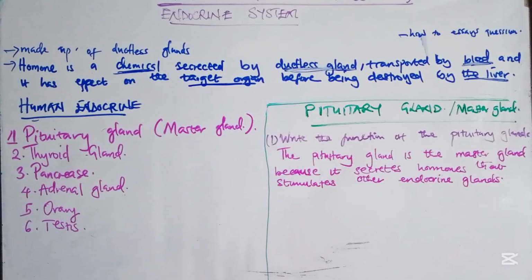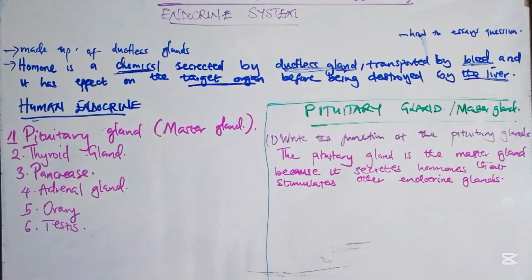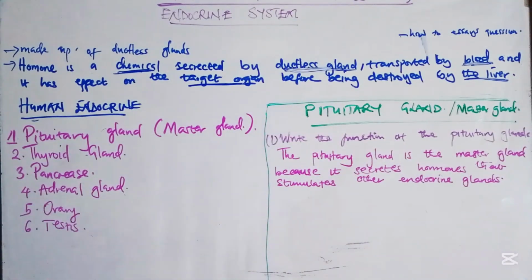Yeah, so meaning this pituitary gland, it is the one which starts the process. It secretes hormones that stimulate other glands. So what are those hormones? An easy way which can help you is by knowing the glands. We know that we have 6 glands. If you know the glands, you will know which hormones will be produced to stimulate the other glands.